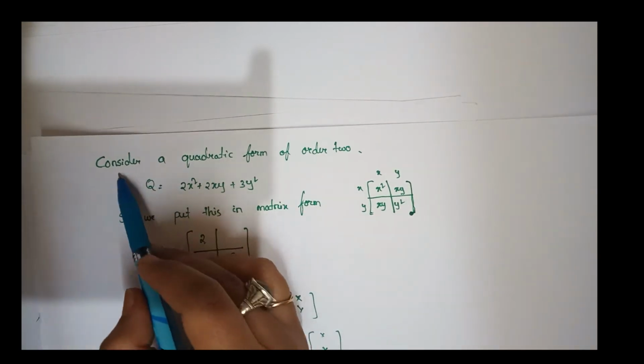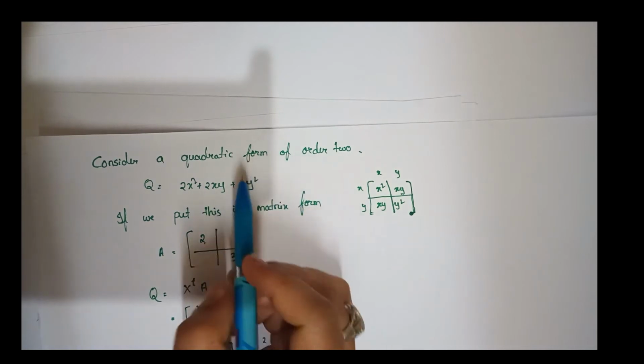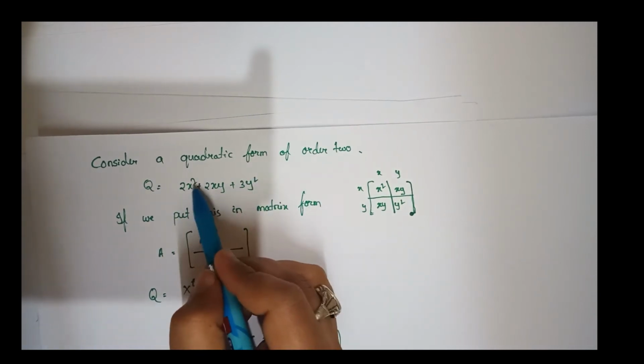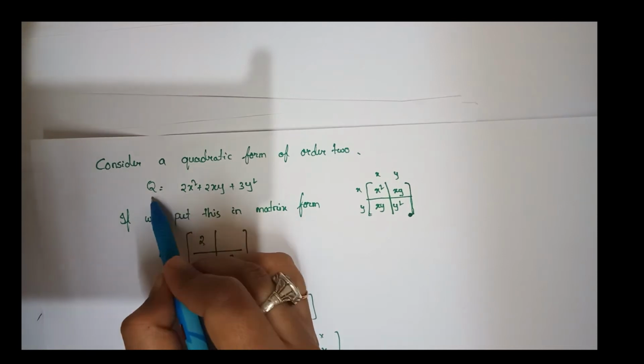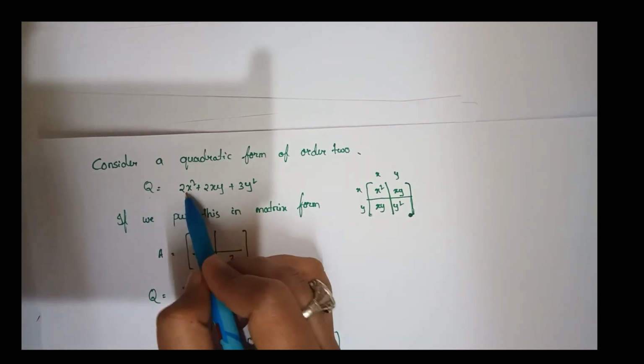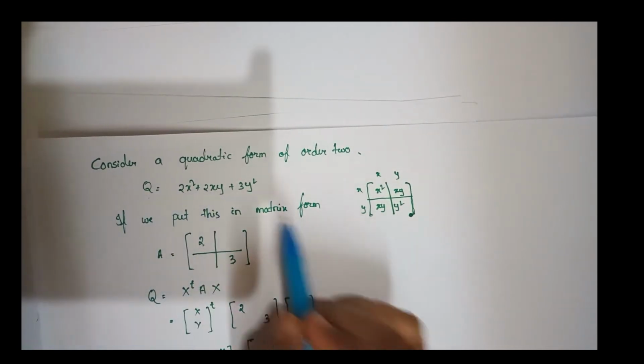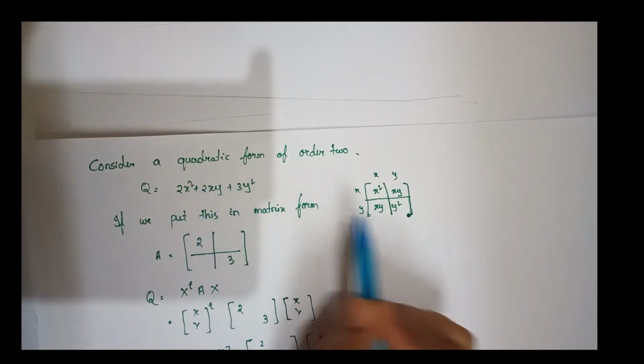Now consider a quadratic form of order 2. This is a quadratic form of order 2 because the degree is 2, no? Let's represent this as Q. Q is equal to x square plus 2xy plus 3y square. So how do we represent this quadratic form in matrix form?